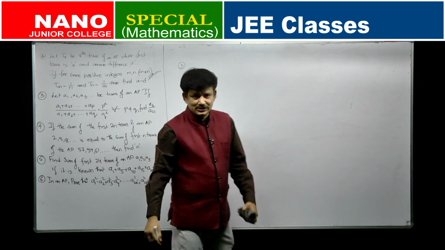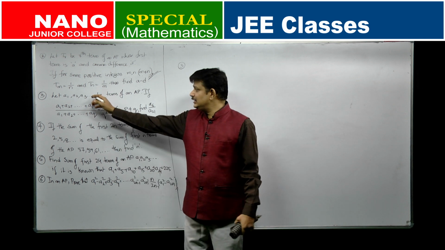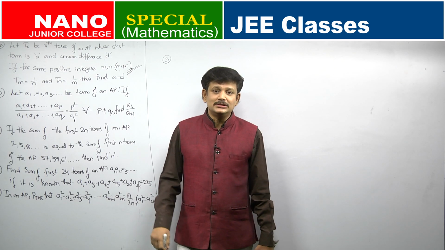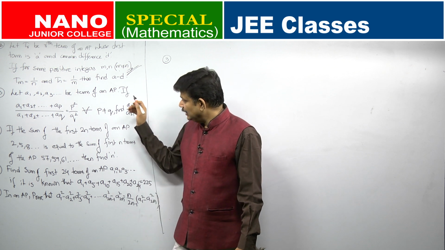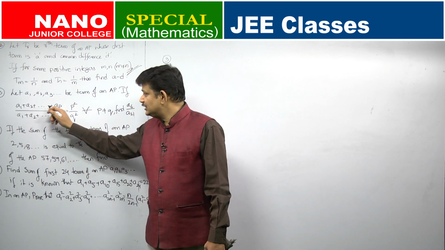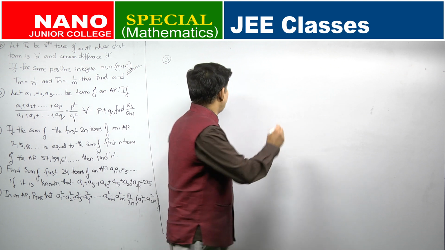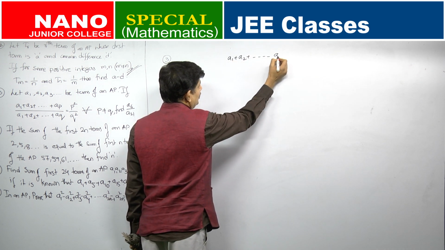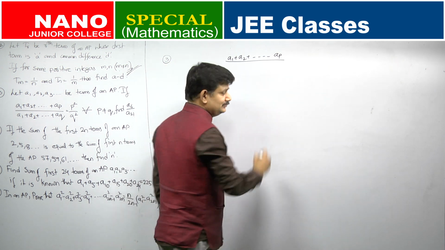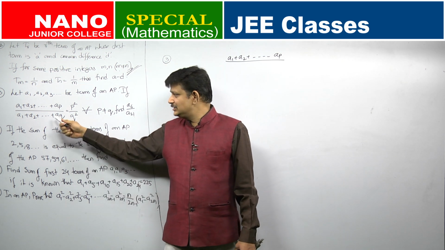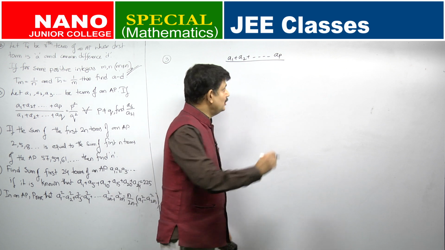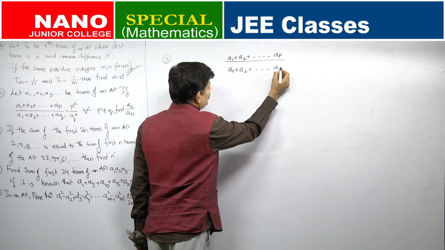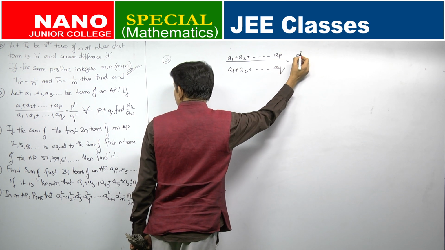Let us look at the next question. Let A1, A2, A3 and so on be terms of an AP. If A1 plus A2 plus so on up to AP, divided by A1 plus A2 plus so on up to AQ, is given to be equal to how much?